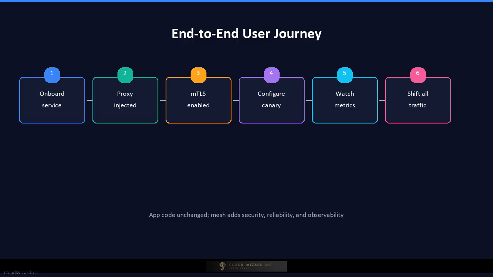The engineer configures a virtual service to send 90% of traffic to the stable version and 10% to the canary. She also adds retries, a timeout, and a circuit breaker. In the observability dashboard, she sees P99 latency, request rate, and error rate split by version. When the canary metrics look healthy, she shifts 100% of traffic to the new version. The application code never changed. The mesh handled discovery, security, reliability, and telemetry.